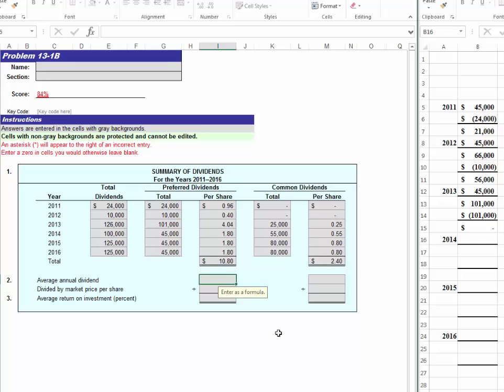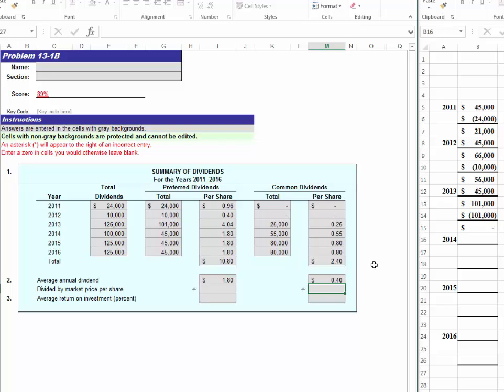Part 2 asks us to figure the average annual dividend that was actually paid out. Well, for the preferred stockholders, you would take the $10.80 and divide it by the 6 years. This would be $1.80 average dividend per year. For the common stockholder, it would be the $2.40 divided by the 6 years, and that would be an average of 40 cents per year over the last 6 years.